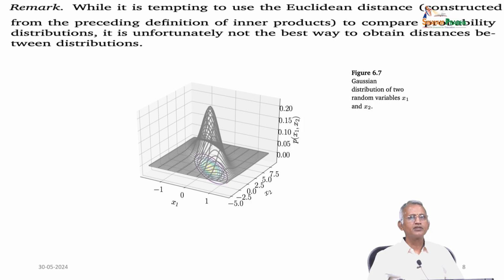Unfortunately, it is not the best way to obtain the distance between distributions. So, this is constructed from the preceding definition of the inner product. So, P of x1 x2 is a 3-dimensional plot of this curve related to Pythagorean ideas. So, this is called the Gaussian distribution of two random variables x and y. So, that is the bridge between the inner product and the statistical way of expression.